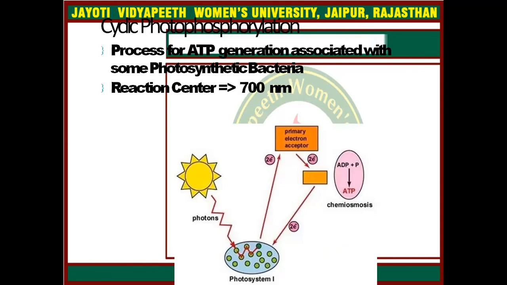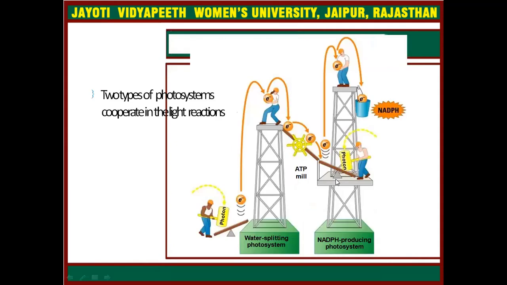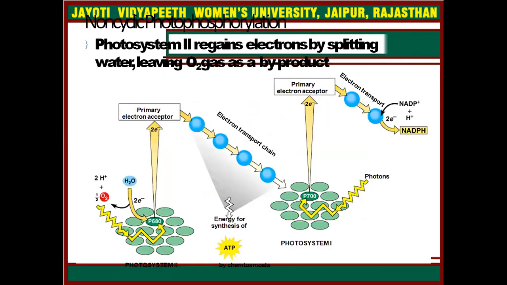photosynthetic bacteria. The reaction center is 700 nanometer, and two types of photosystem cooperate in the light reaction. Here you can simply see this is P680 and this is P700.